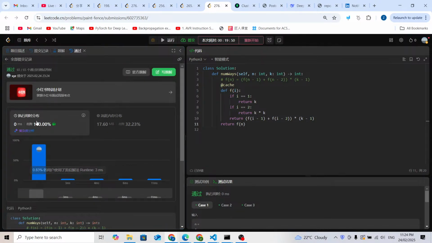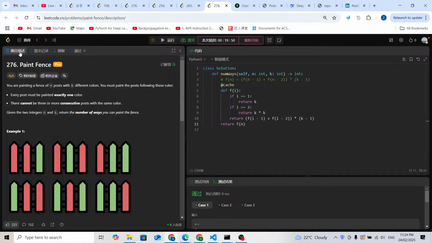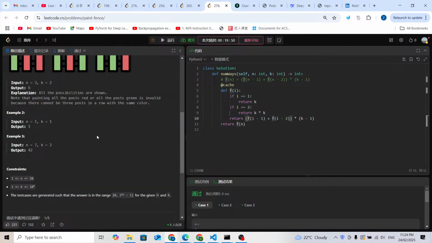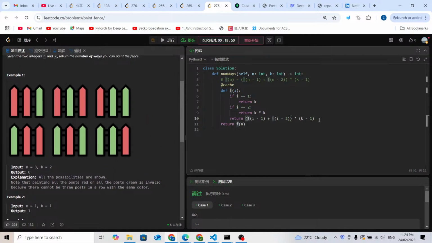As you can see, it works and it's pretty fast. Let's check the time complexity. The time complexity is O(n), and n is up to 50. As we know from here, it is just dependent on this i.